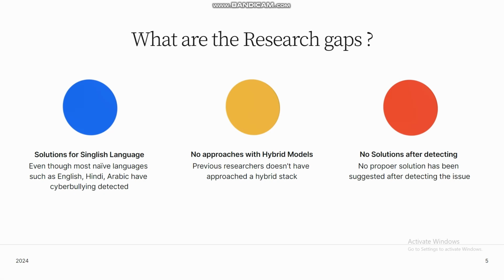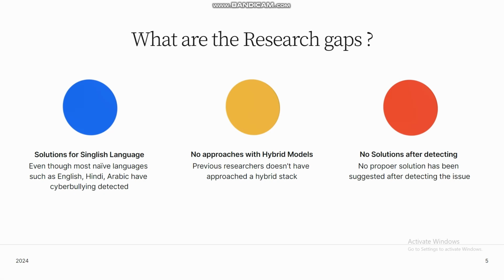So in my project, I have developed a hybrid model where I have combined a machine learning model and a neural network model, and with both of these algorithms, I have created a hybrid stack where I'll be using both of these algorithms and combining them and building a better performance algorithm.